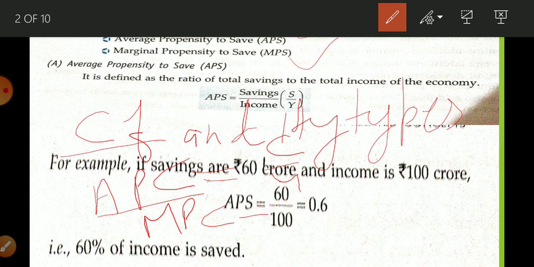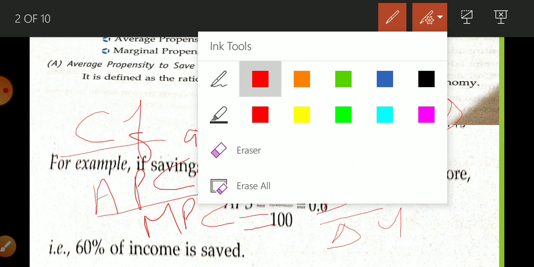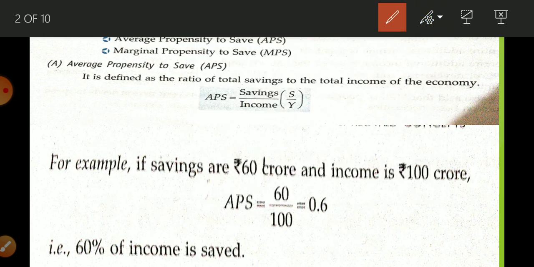MPC is equal to delta C upon delta Y, that is, marginal propensity to consume is related to increased income. It is the ratio between increased consumption and increased income. So MPC is related to how we are going to use any increase in our income. Now in today's video we are going to discuss APS and MPS. Let me start.